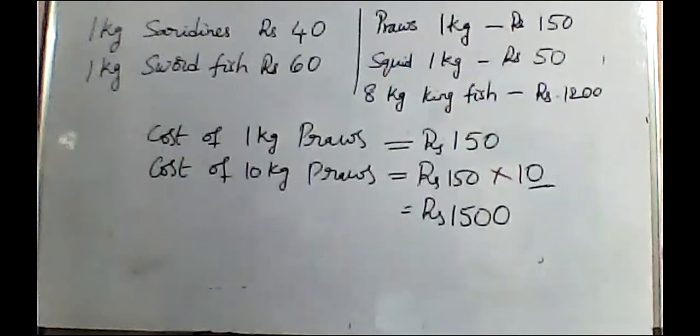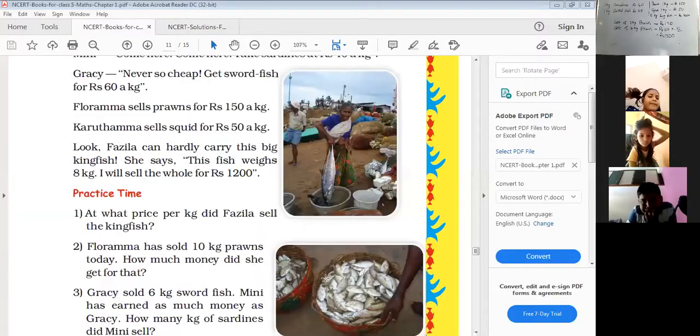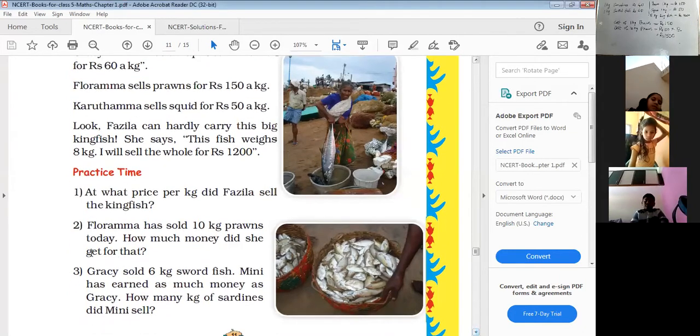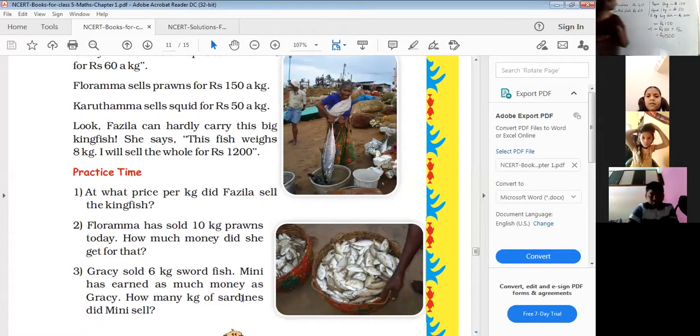Gracie sold 6 kg swordfish. And Minnie has earned as much money as Gracie. How many kgs of sardines did Minnie sell? So, observe it clearly. Okay, read it one more time. Vaishnavi, read the question one more time. Okay, teacher.